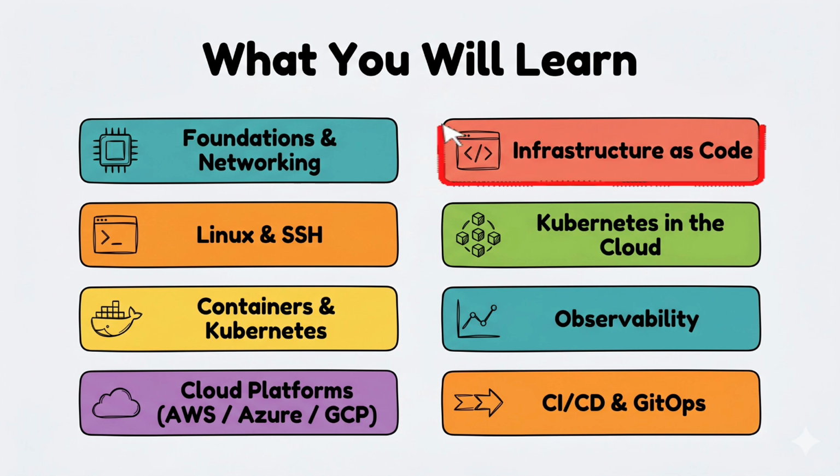Infrastructure as code covers Terraform and CloudFormation, how you build that infrastructure reproducibly and automatically. Kubernetes in the cloud covers managed clusters, EKS, AKS, and GKE. Observability teaches you how to monitor systems with Prometheus and Grafana. And finally, CI/CD and GitOps covers GitHub Actions and Argo CD, how code goes from your laptop to production automatically.